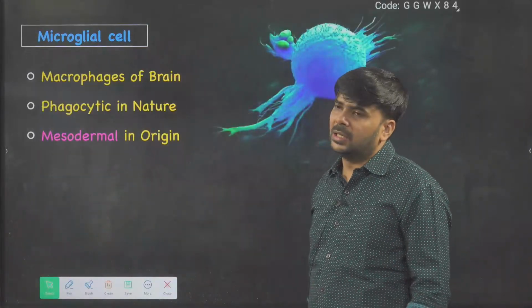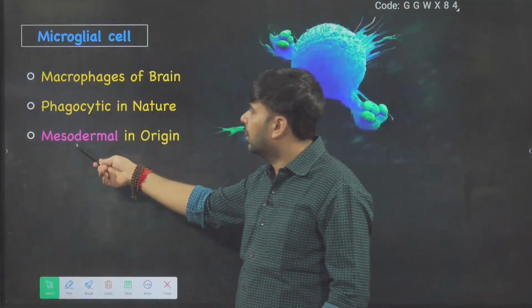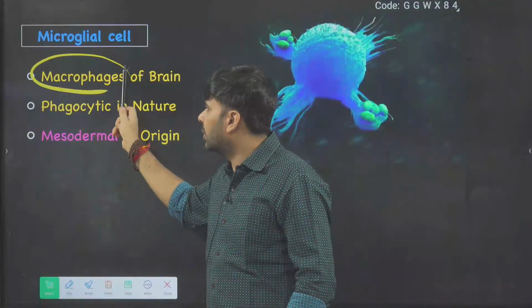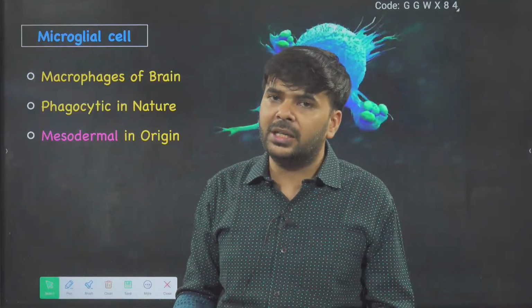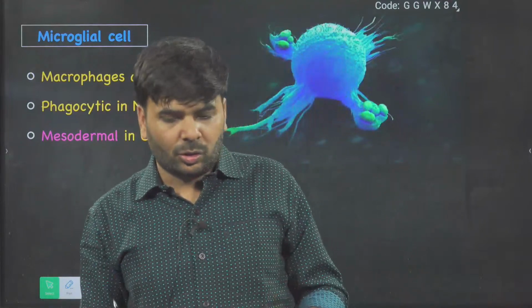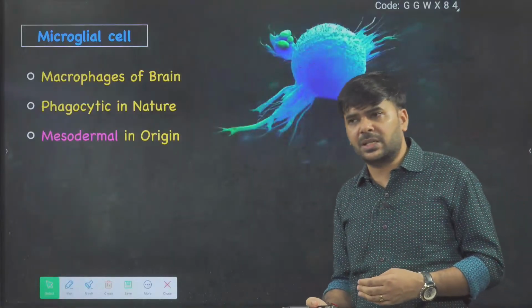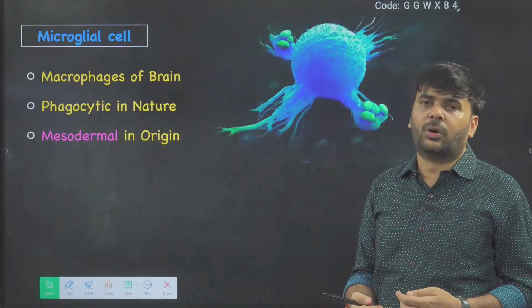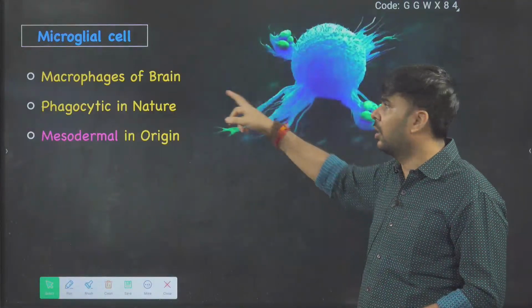Microglial cells are nothing but the macrophages of the brain. Macrophages, what do they do? They eat dead cells, pathogenic cells, foreign cells. They help us, they destroy foreign substances, they clean out body organs and tissue areas. So macrophages in the brain are called microglial cells.